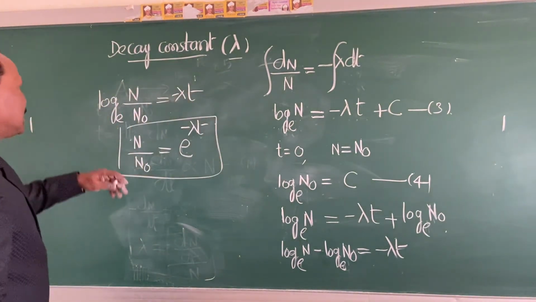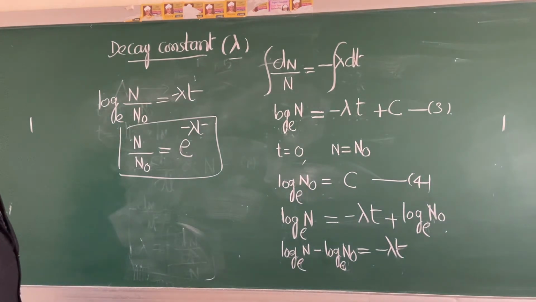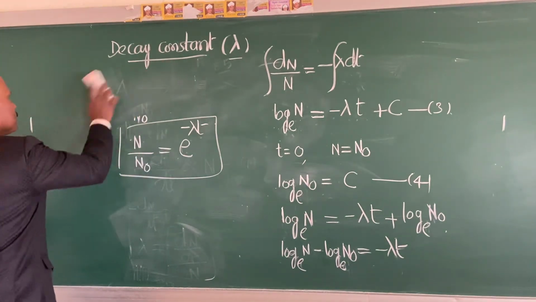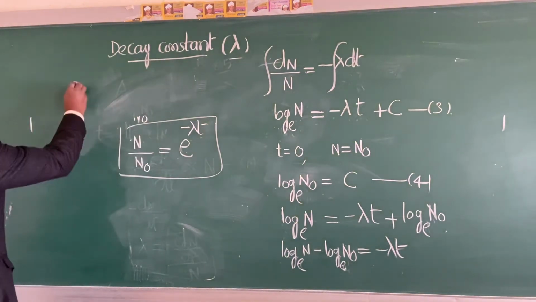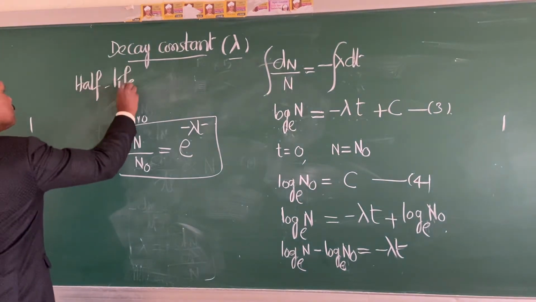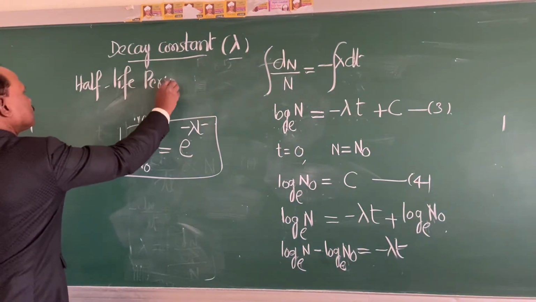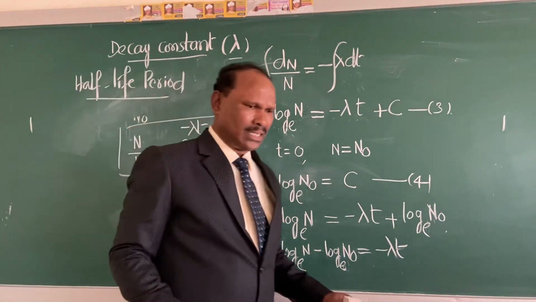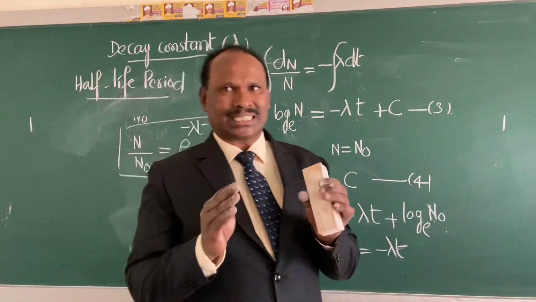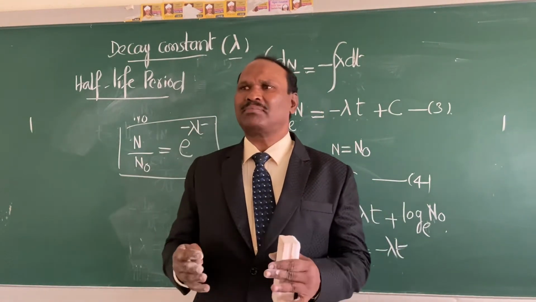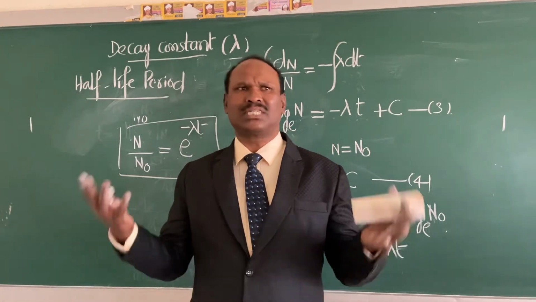Now, having derived this decay constant equation, let us see what is half-life period. Next definition, half-life period. So what is half-life period? It is the period in which half of the radioactive element dissociates.